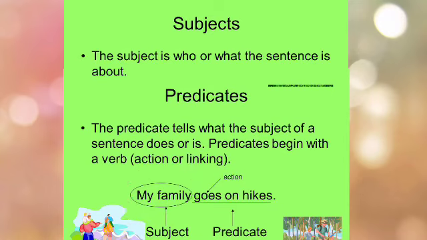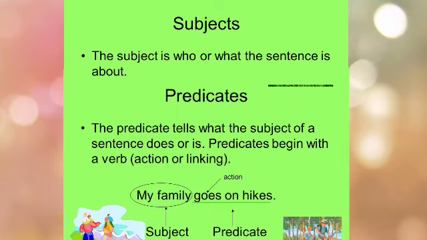Now let's learn the predicate. Mostly predicates begin with the verb. The easiest way to understand the predicate is, if we ask the question to the subject what the subject is doing, we can get the answer. Means we can get the predicate.